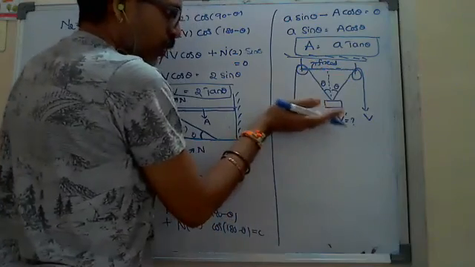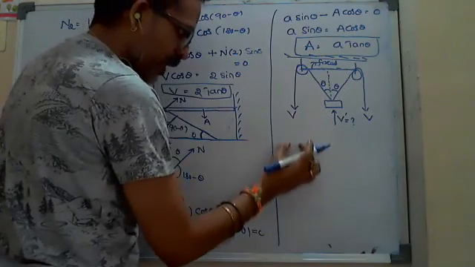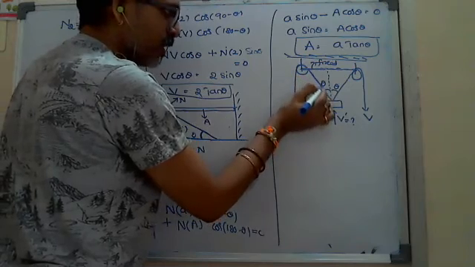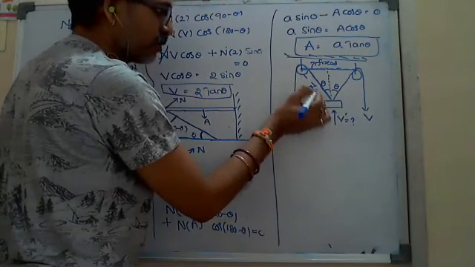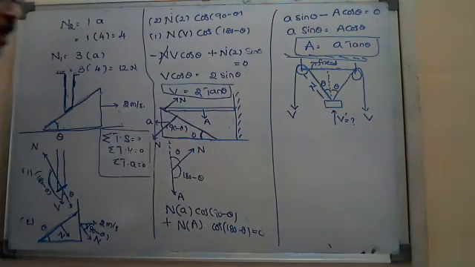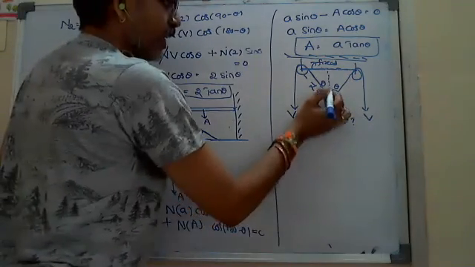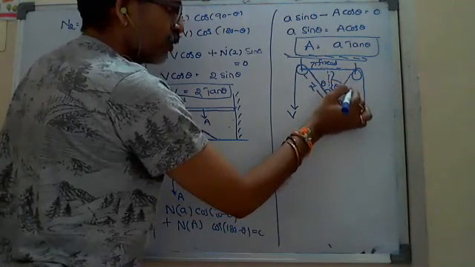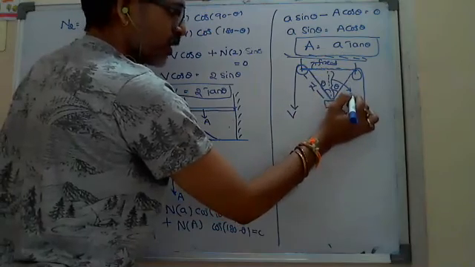While pulling up, this part of the length increases, whereas this part decreases. It is not constant. Let it be Z. And in this right angle triangle, this part of the displacement is also not constant.